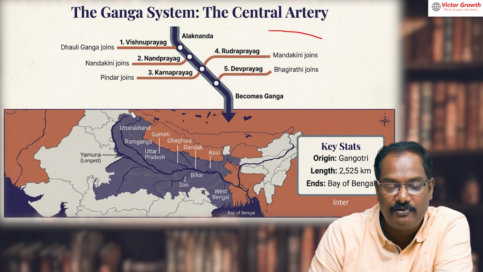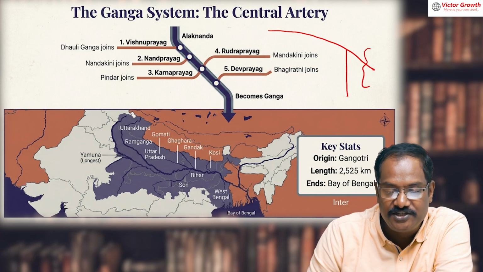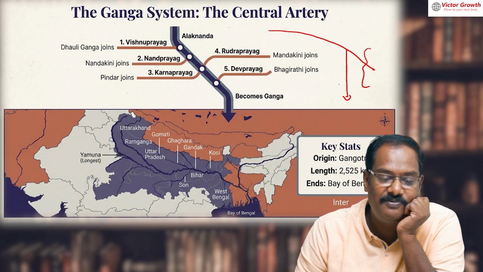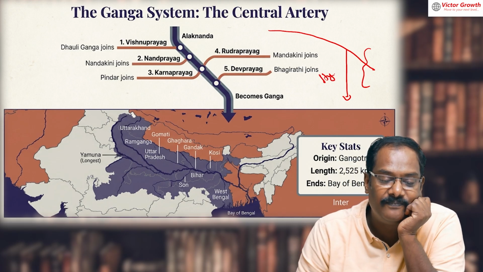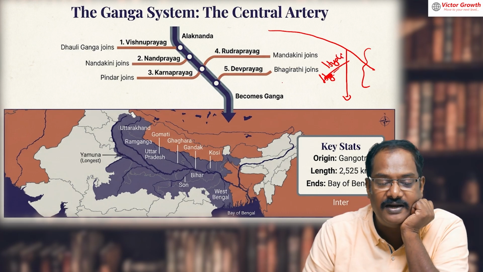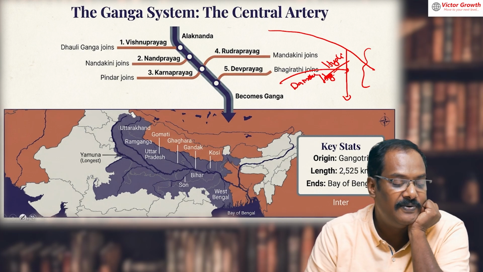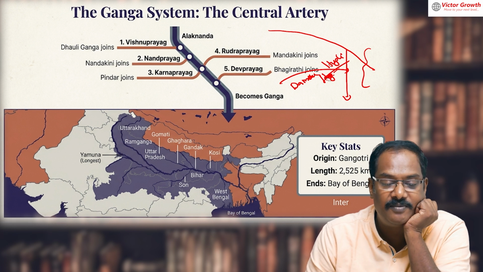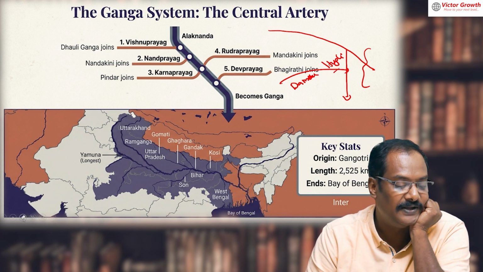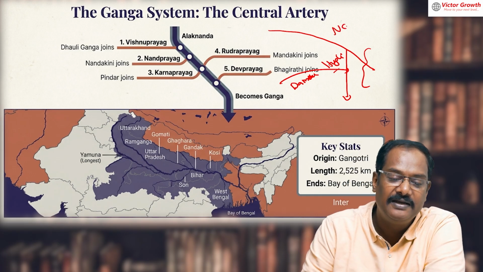When the Ganga is about to join Bangladesh, this one direct distributary, not tributary, distributary, is known by the name Hooghly. Hooghly is a distributary of Ganga. Understood? And this Hooghly has got one tributary that is known as Damodar. Please write down Damodar. Damodar is the tributary of Hooghly.